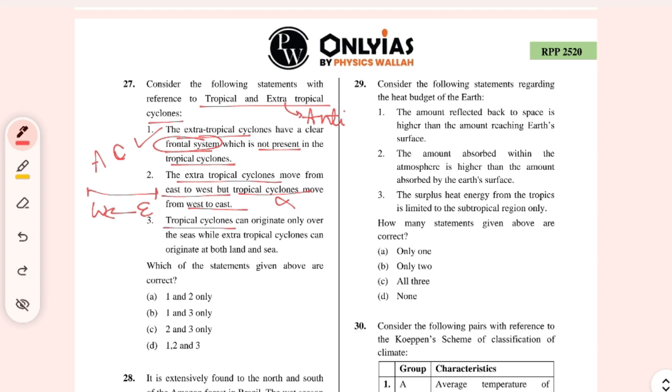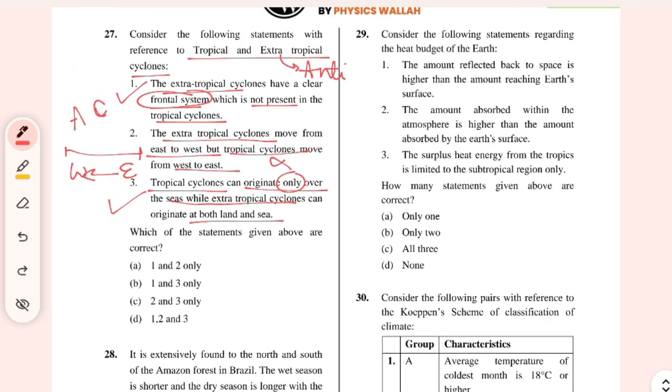Third, tropical cyclones can originate only over the seas, while the extratropical can occur on land as well. This is very much right. So options 1 and 3 are correct.